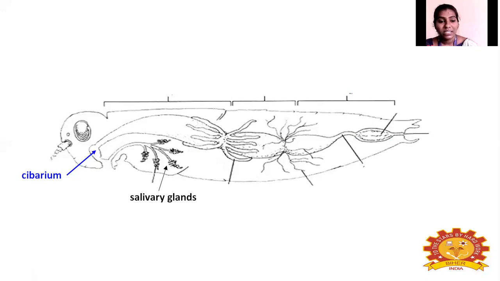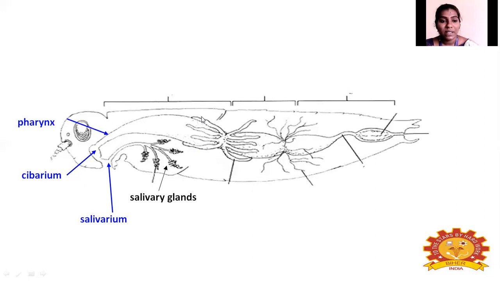And then the salivarium. We can remember it is the starting point of the salivary gland. And next is the pharynx. The pharynx is just a tube-like junction or connection part to the foregut.